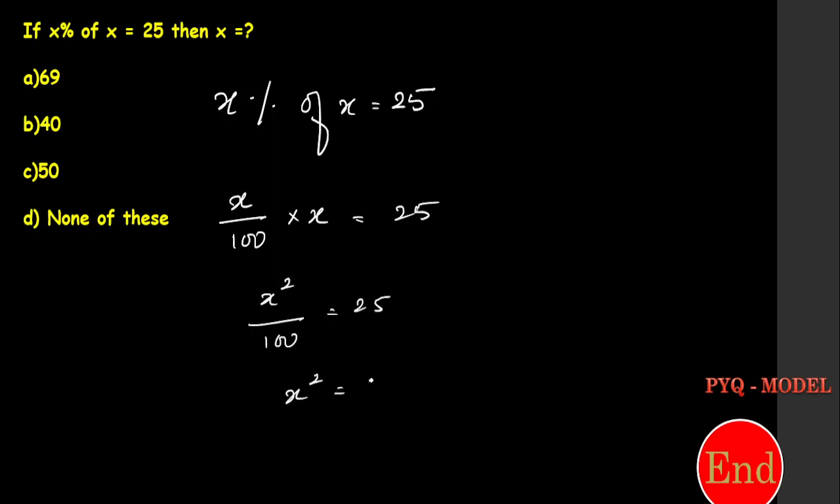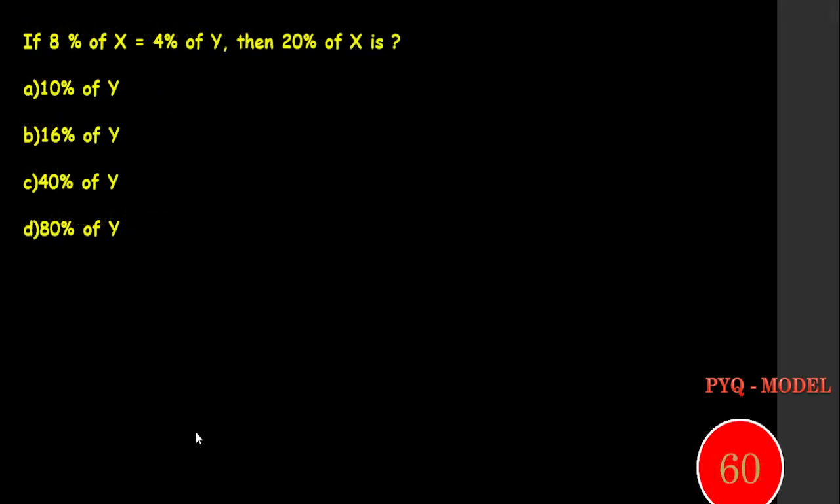x square is equal to 2500, right? x square is equal to 2500, x is equal to 50. That's it. So your answer is 50. Is it clear? Next question. Start doing this.